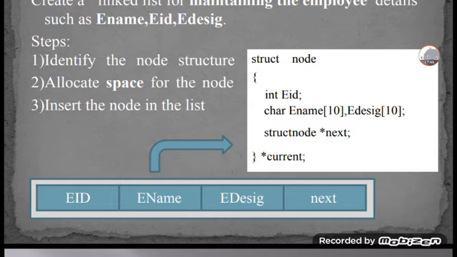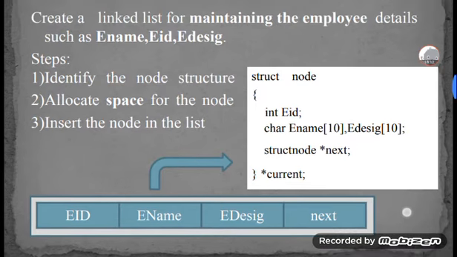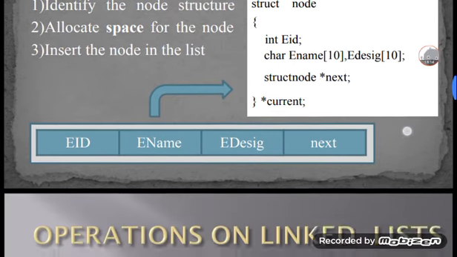Struct node star next, and then end braces. I end with the semicolon, which is having the employee ID, employee name, employee designation, and the next. If you want to add the next node, it will be linked to the next. This is the node creation, a linked list for maintaining the employee details.